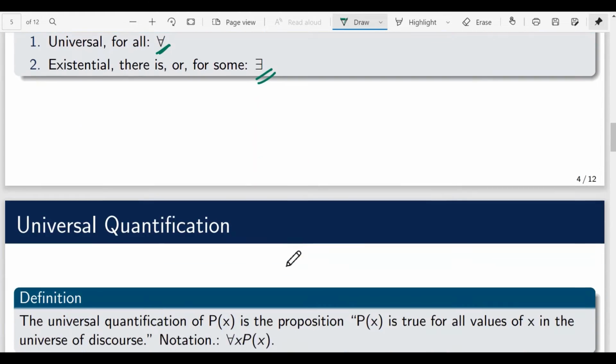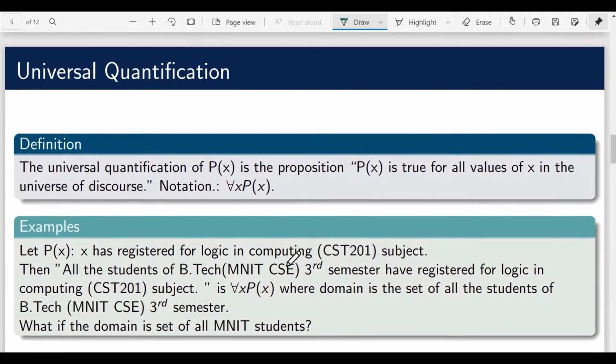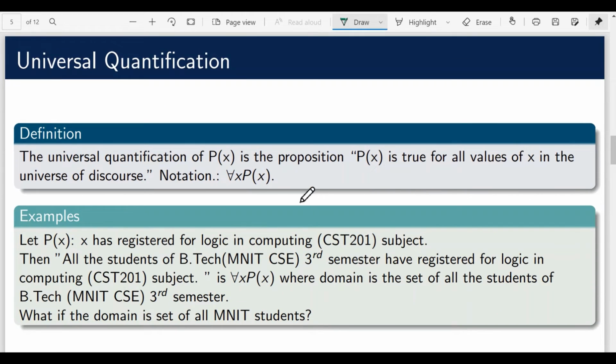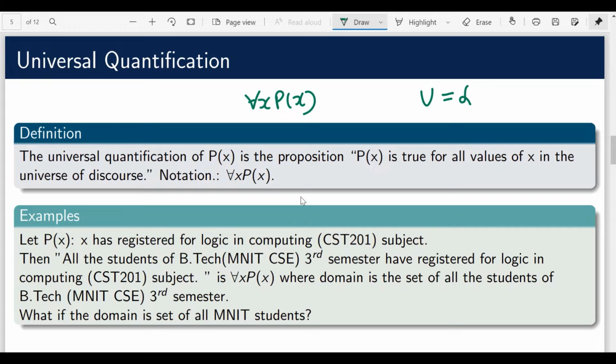So let's start with universal quantification. Universal quantification of P(x) is a proposition that says P(x) is true for all values of x in the domain or in the universe of discourse. Let's say I'm writing: for all x, P(x), and let's say my domain or universe contains only three elements, 1, 2 and 3.